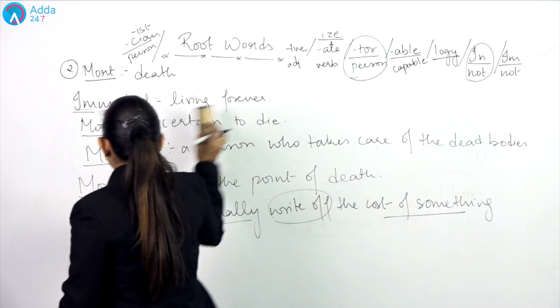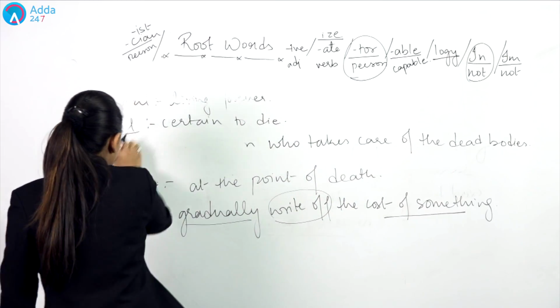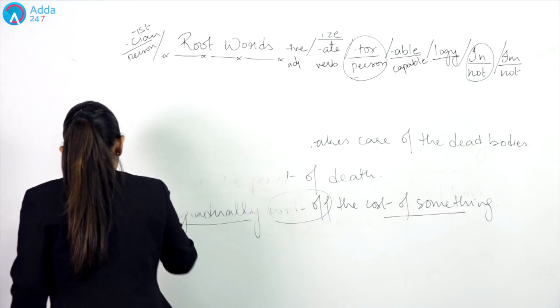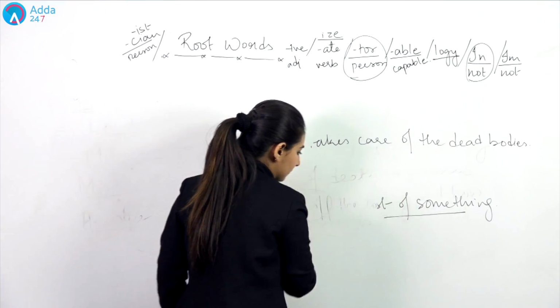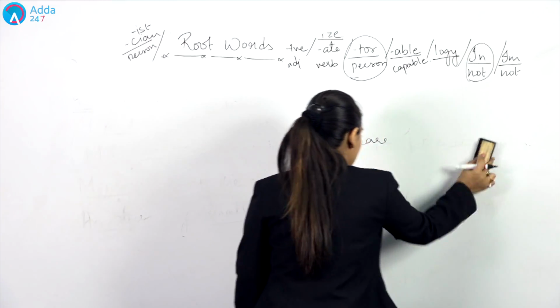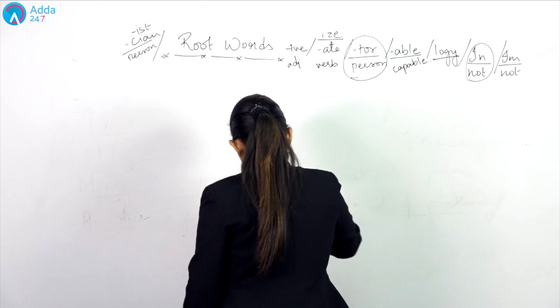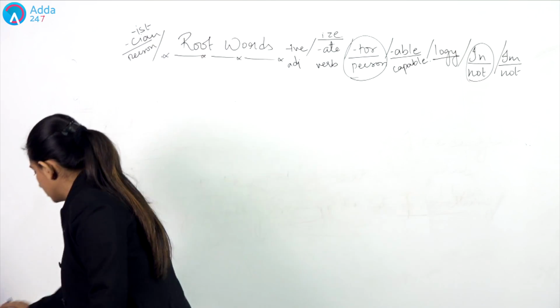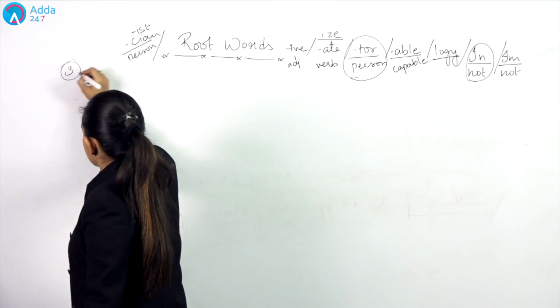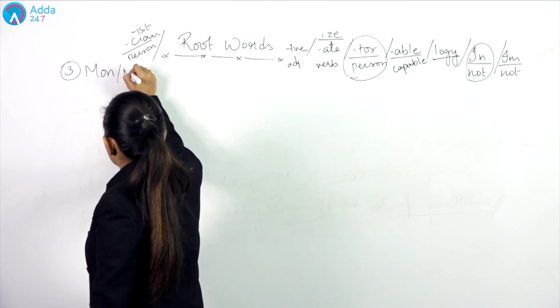Now, moving further, we have the third word, and I hope mort is actually clear to you, absolutely clear to you. And if you have any of these words in the word, then you will be able to know the meaning of it. Now, next is mon or mono.